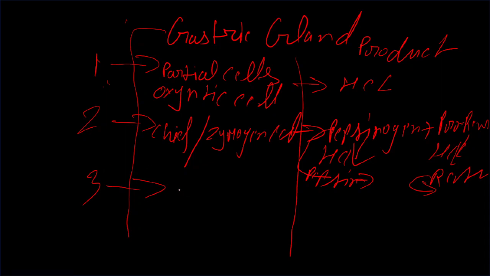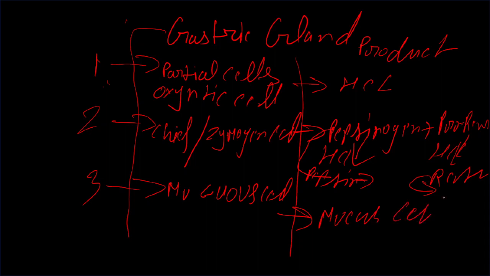And the third cell is the mucous cell. Its product is mucus. What is mucus? It is a basic substance that protects our stomach from HCl.